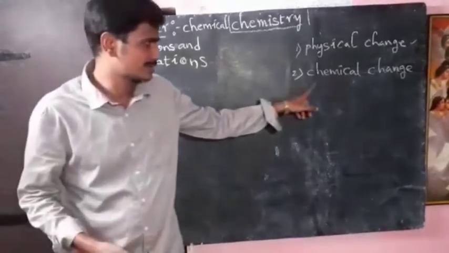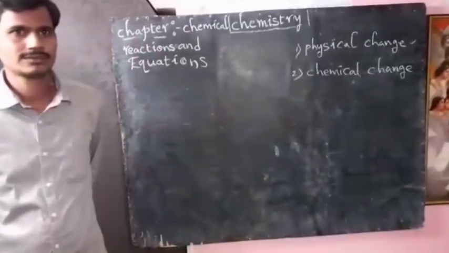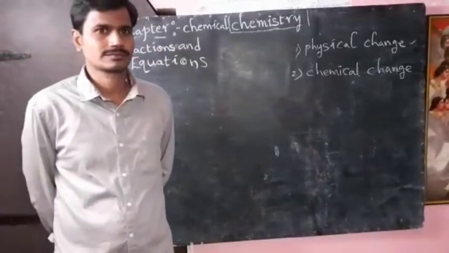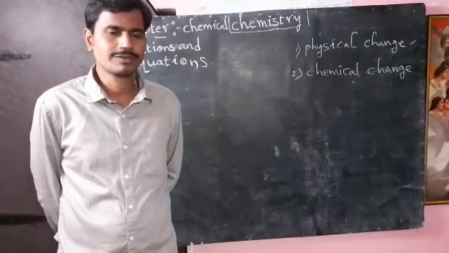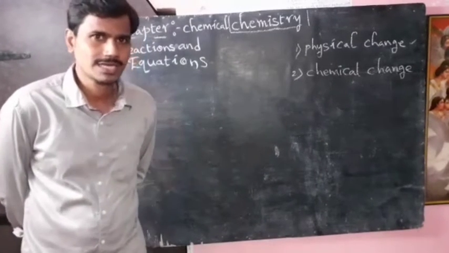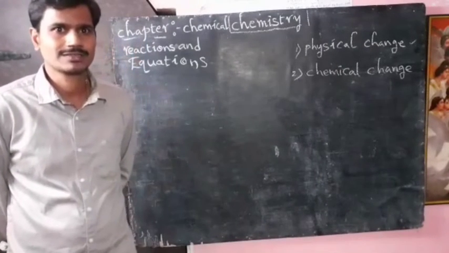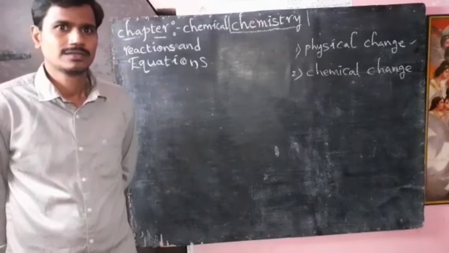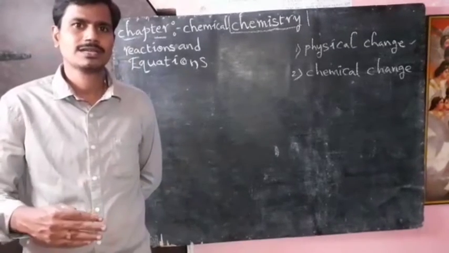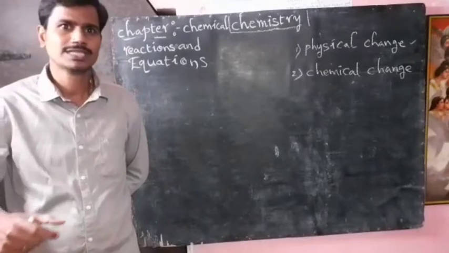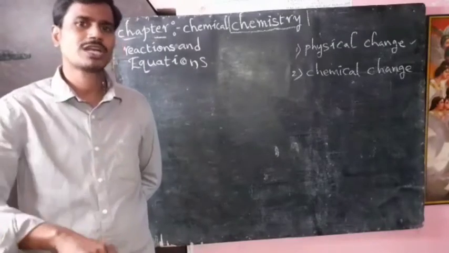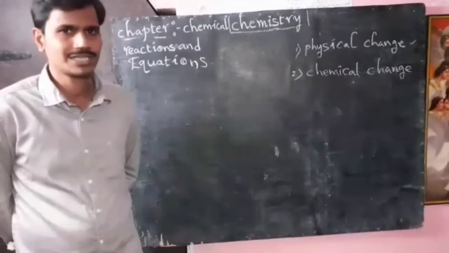Next we are going to discuss chemical change. What is the definition for chemical change? A change in the specific property of the substance, like size, color, texture, along with a change in the chemical composition, takes place in chemical change.